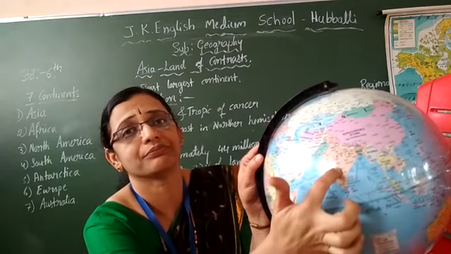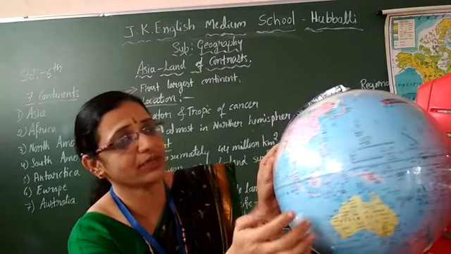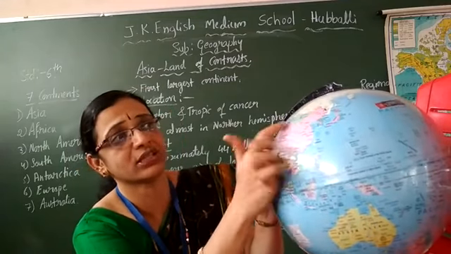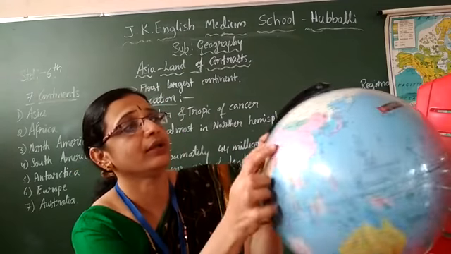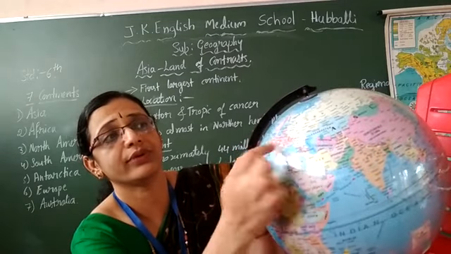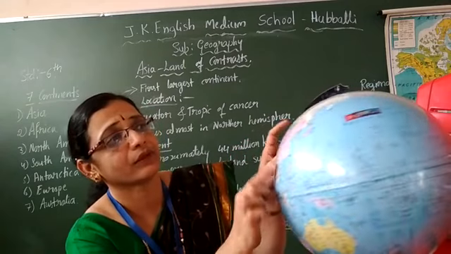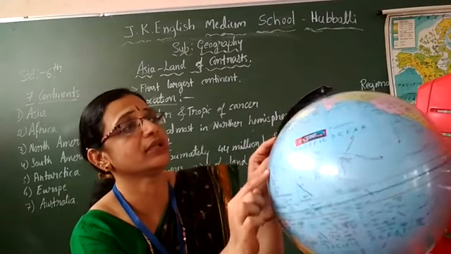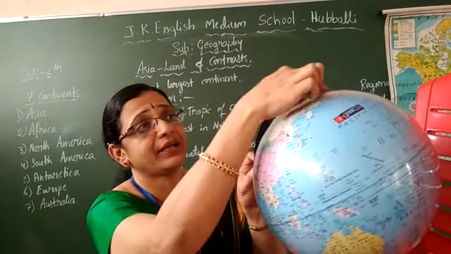India is here, children. Understood? See the oceans' names. South, this is Asia. In the south, it has the Indian Ocean. And Europe is here, west of this one, the Europe continent. Then the Pacific Ocean is here. Here in the top it is called the Arctic Circle.